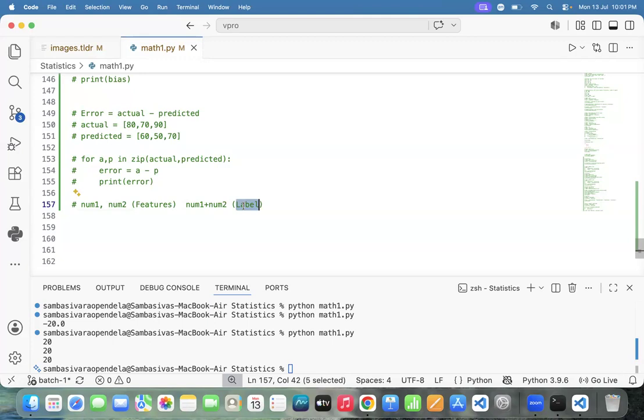Finally, are we expecting low bias or high bias? Low bias. Are we expecting less error or more error? Less error. What is the normal distribution? The majority of the values are closer to the mean. That is called the normal distribution.